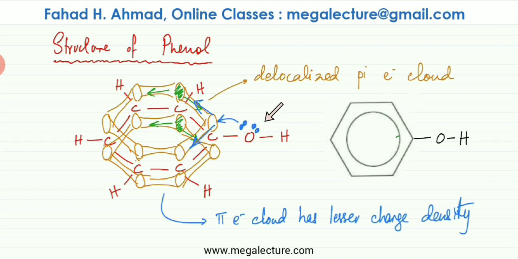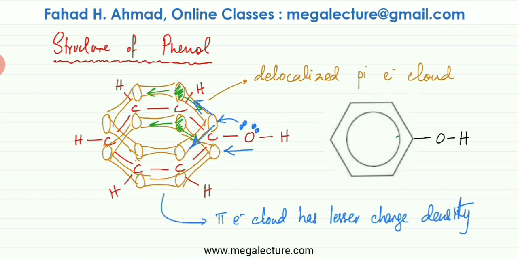So benzene overall has an electron withdrawing effect. The lone pairs on oxygen get attracted to the benzene electron cloud because of the lower charge density, and instead of being concentrated over here, they become spread out on the benzene. This is very important that you should know.